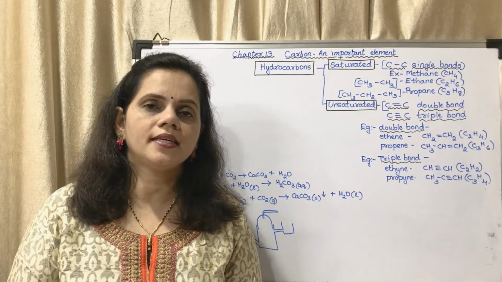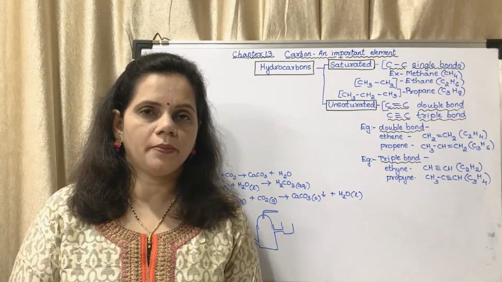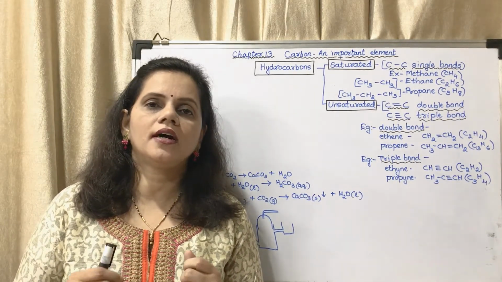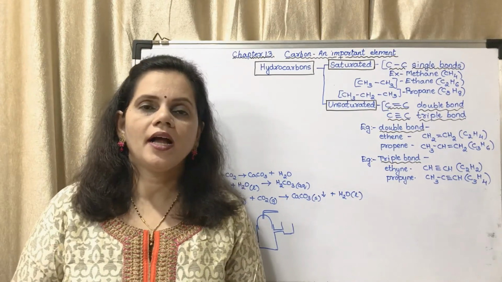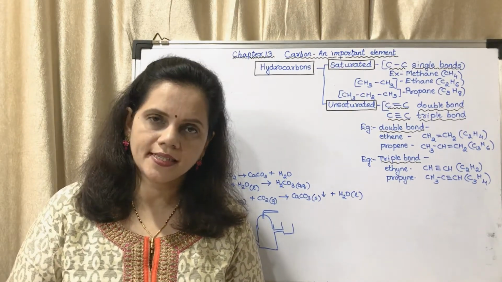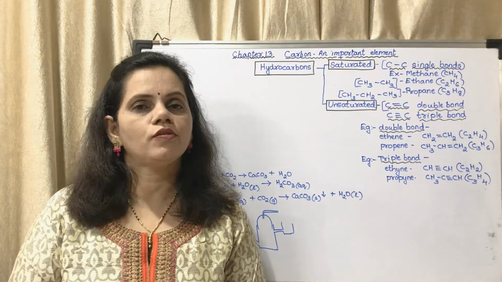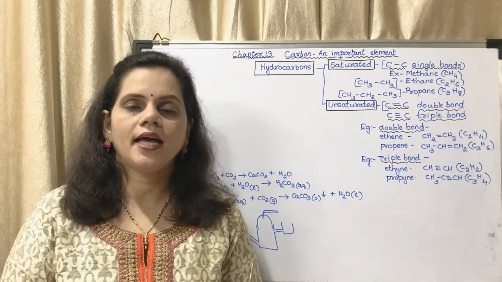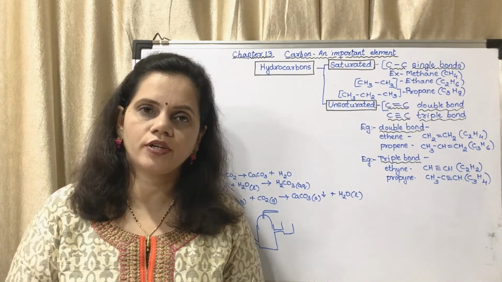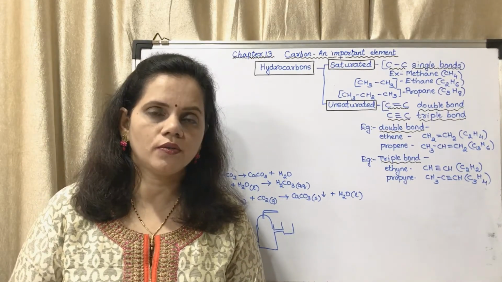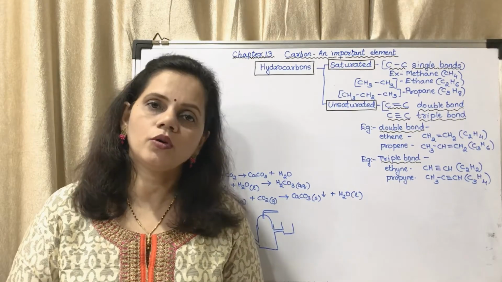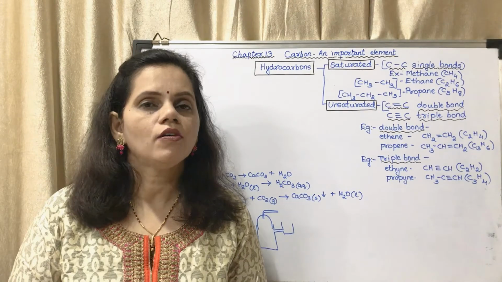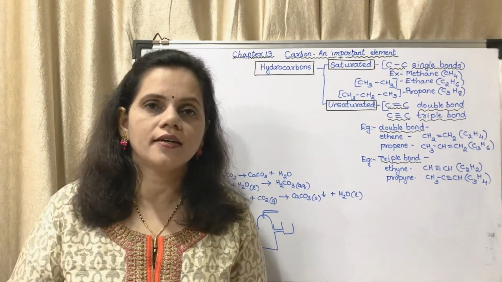The most basic hydrocarbon is methane. First I will explain about the atomic number of carbon. Atomic number of carbon is 6. Its electronic configuration is 2,4. That means in the first shell it has 2 electrons and in the second shell it has 4 electrons. So what will it do? It needs 4 more electrons, so it will go for sharing 4 electrons with 4 other atoms.